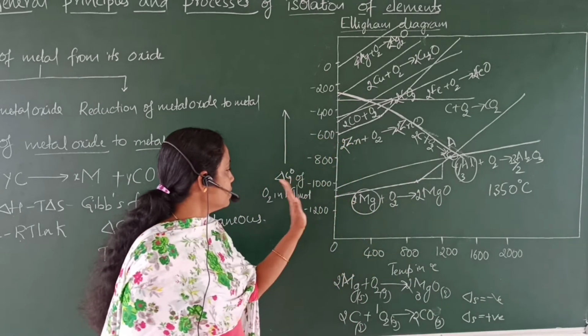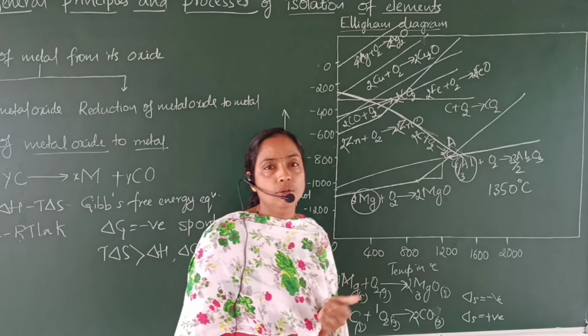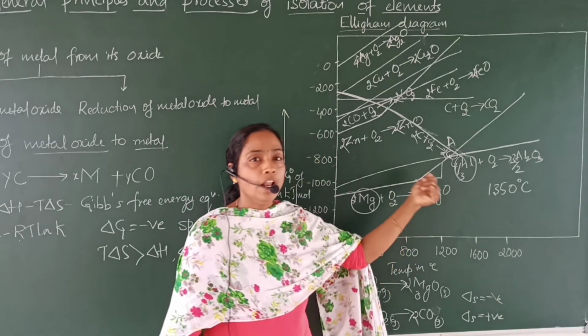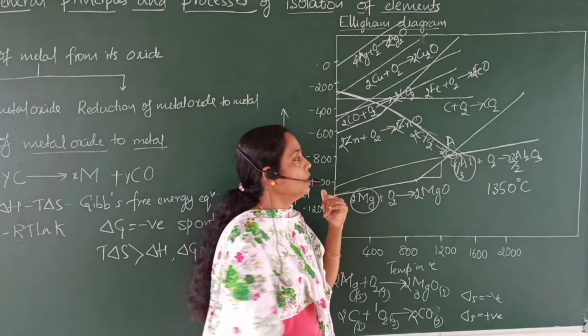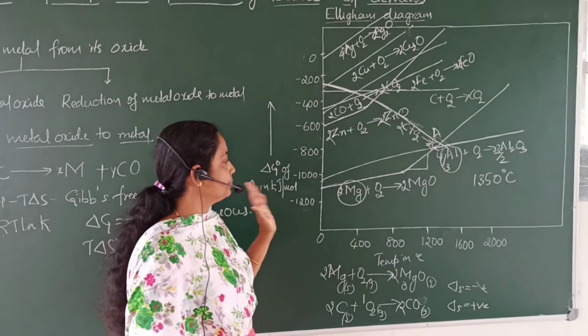So, I will repeat the statement once again. Those metals with the lower value of standard free energy change can reduce the metal oxide with higher value of standard free energy change for the formation of respective oxides.